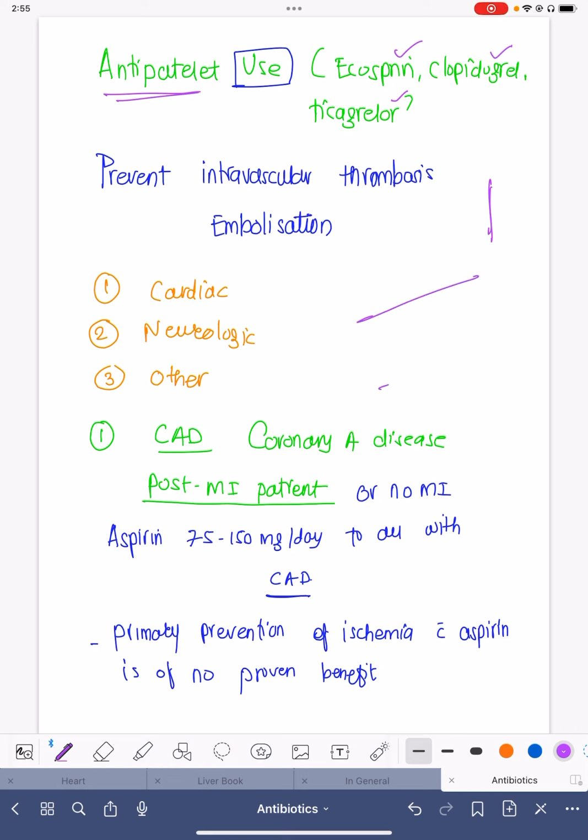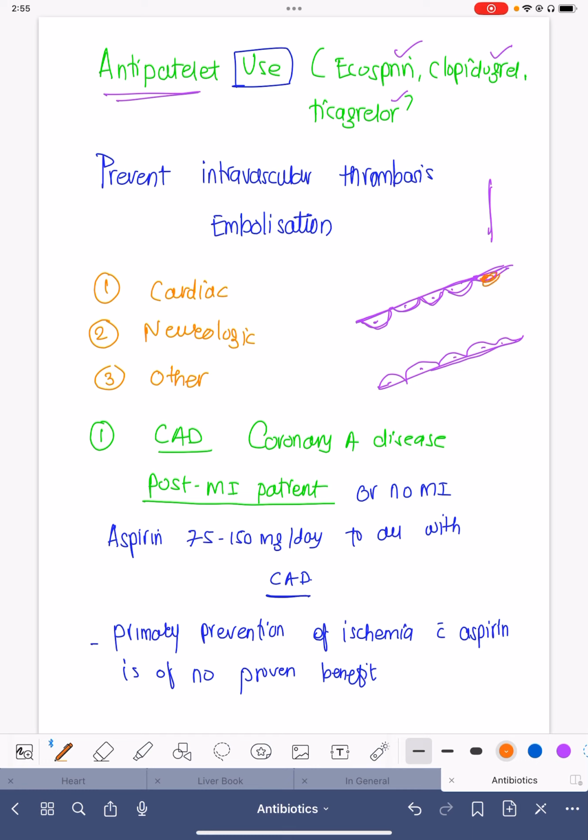We must know a very simple fact: the most important factor why thrombosis or clots don't occur is the smoothness of the endothelium. This is basically the blood vessel, and till the time the endothelium is preserved, till the time there is no injury, the chances of clotting are extremely low.